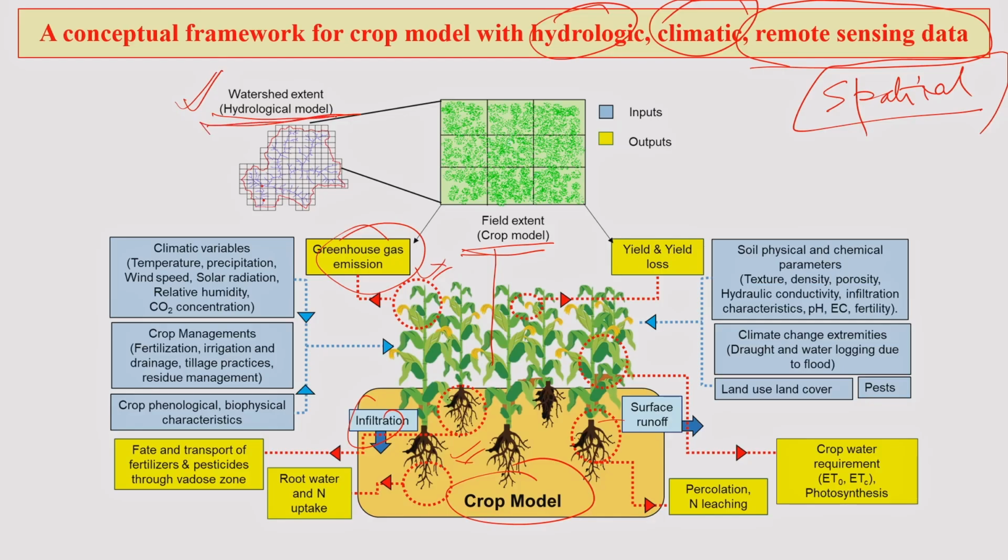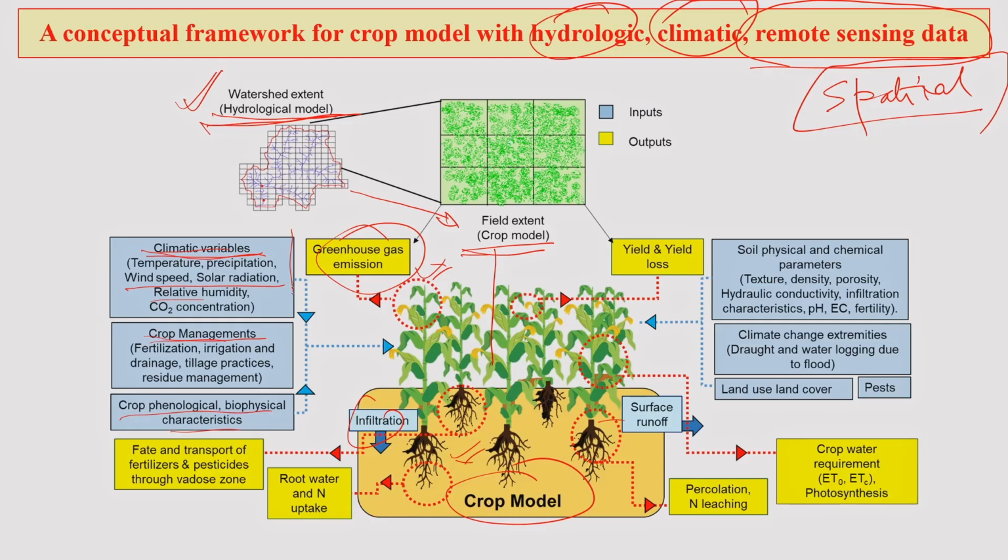Like a hydrological model will give some inputs into the crop model for the water related aspect. Now, inside a crop model these days we can have various climatic parameters, various crop management parameters, crop phenological and biophysical characteristics. In fact, we can also have genetic coefficients of various crops.